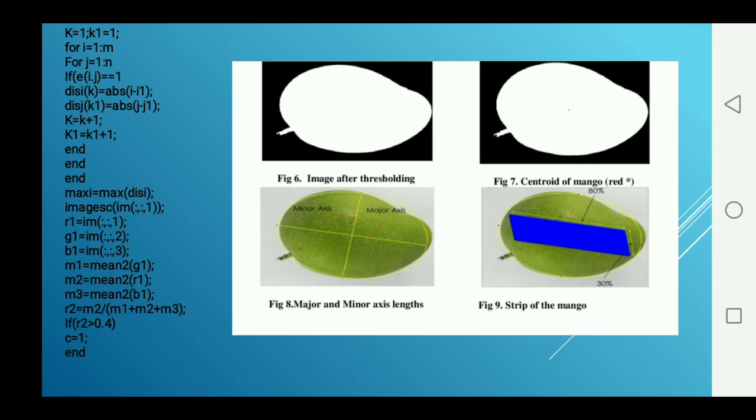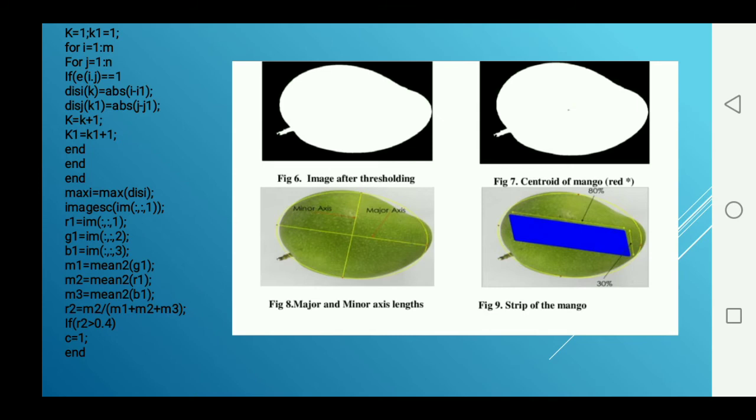In this for loop, the distance between one white pixel and the other white pixels is calculated. If a pixel is white, its location is taken and subtracted from the locations of the other white pixels. Correspondingly, the distance for every white pixel is stored in the variable DISI. Then the maximum value can be found.